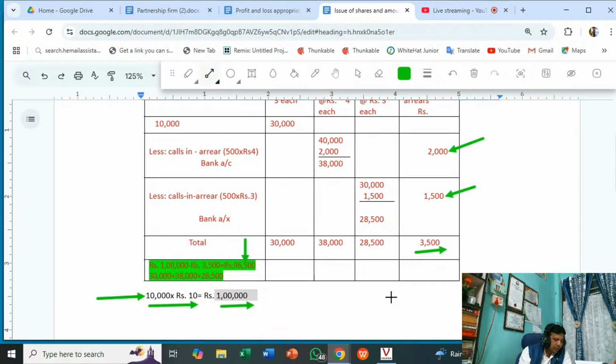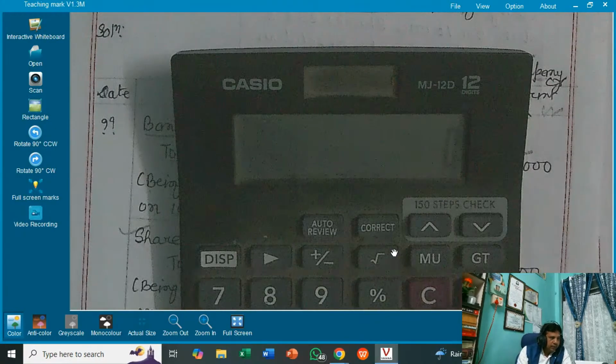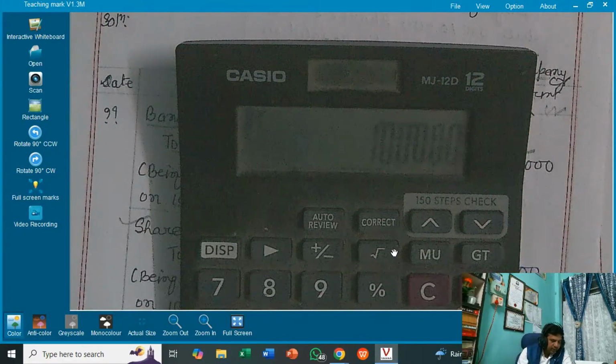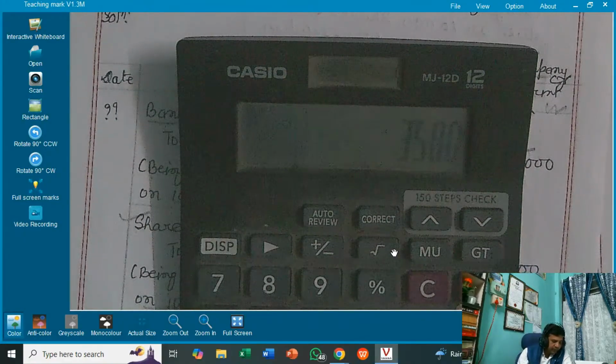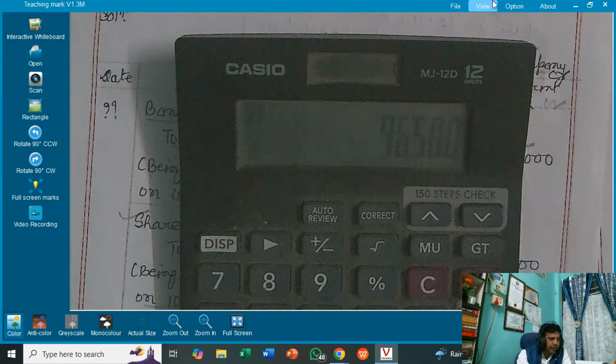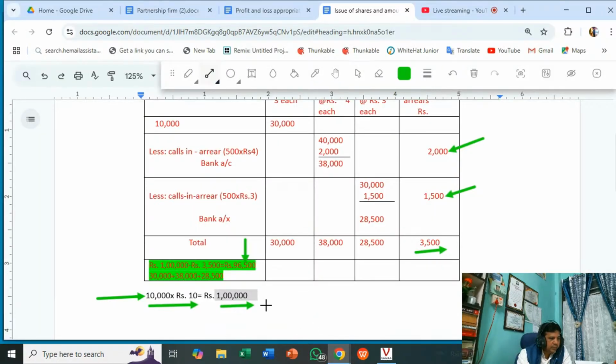I'll show you the calculation here. The total amount the company is supposed to receive is 1 lakh, minus 3,500 which the company has not received, so the balance is 96,500. And this 96,500 is shown here, as the total of this plus this.